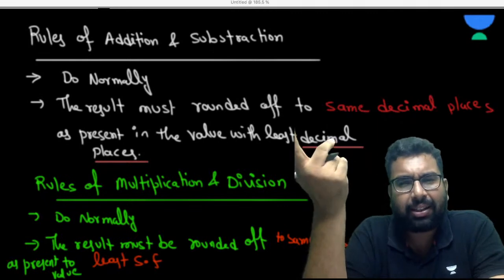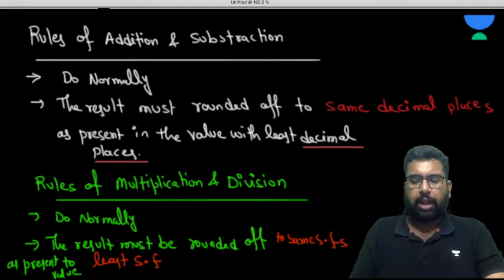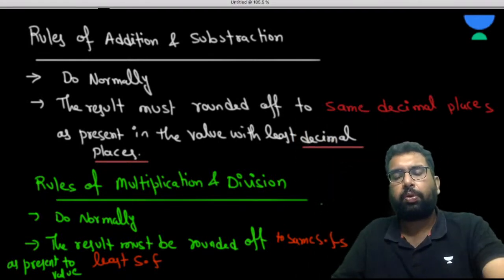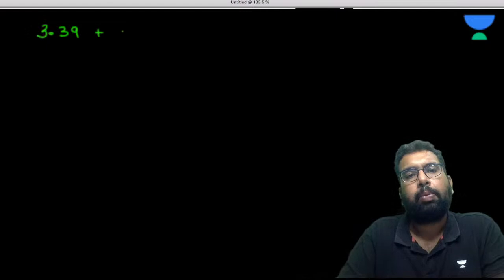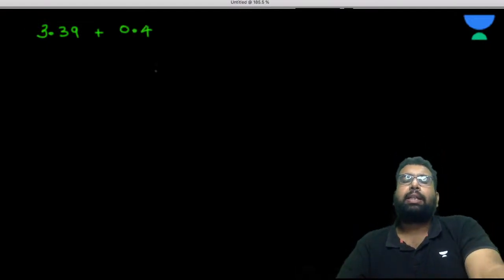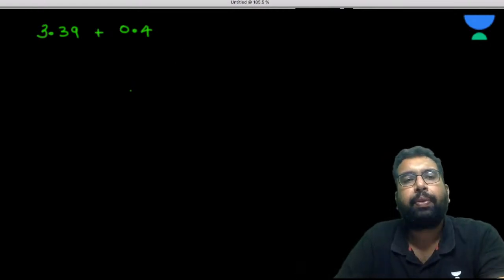Right? Now let's take one or two examples so that we sort it out. Let's suppose we have a simple example, 3.39 plus 0.4. Now please add them.